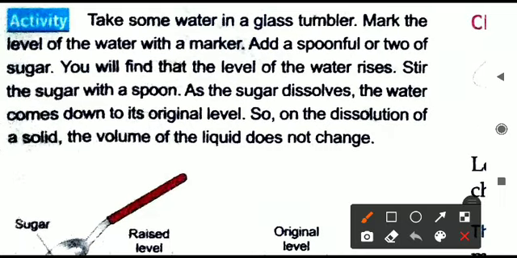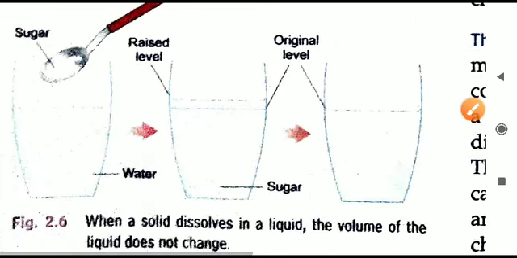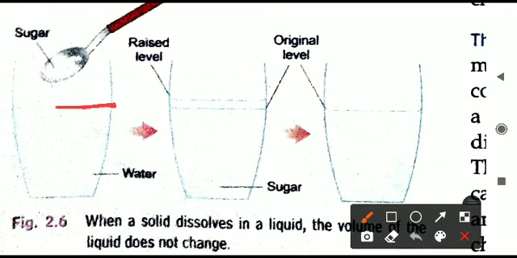The same thing only they are doing with the activity. You have to take some water in a glass tumbler and mark the level. First of all, mark it with a marker. Take a container and put some water and put a line or put a mark up to the level where water is coming.